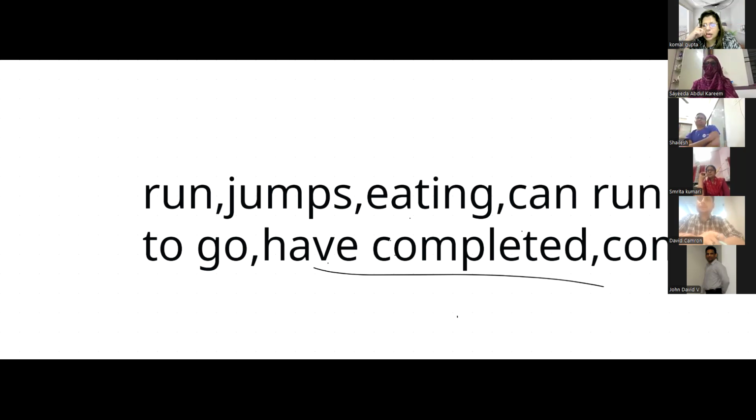The -ING form, madam, form 4. What is the name? Present participle. You have to keep this in mind: present participle ends with ING. Smrita, can run.